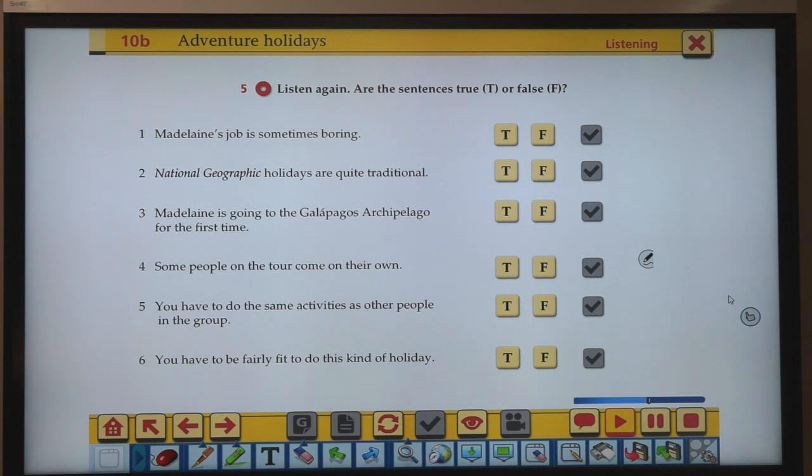But don't independent travellers get annoyed with other people in the group? I mean, after all, they normally travel on their own. Well, of course, everyone has the same interests, so quite a few people come on their own and then make friends with everyone in the group.